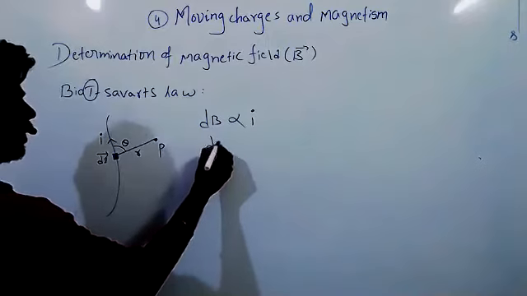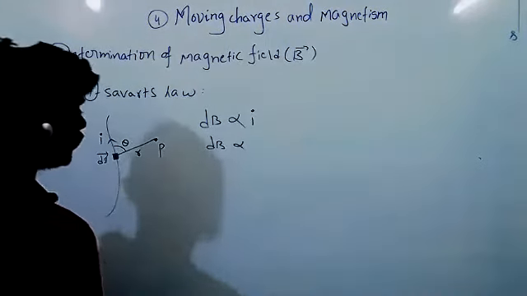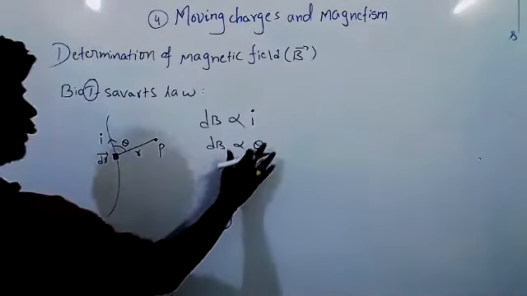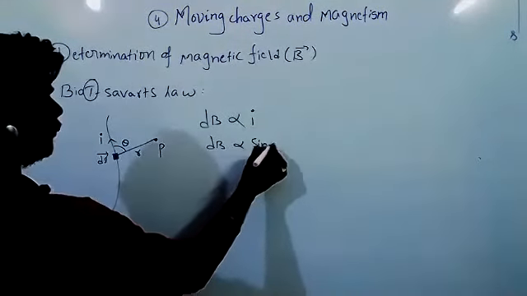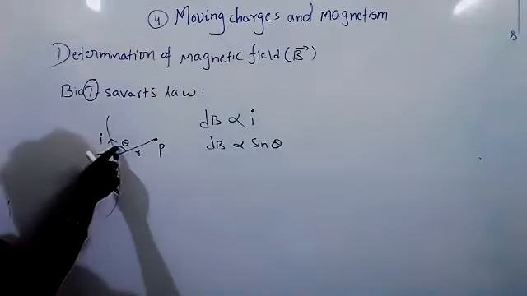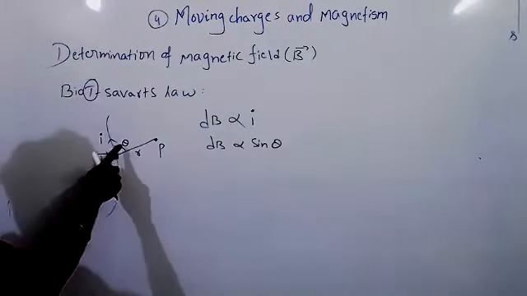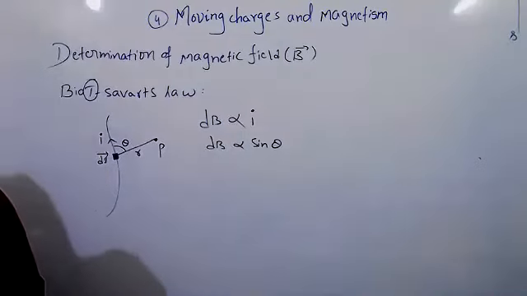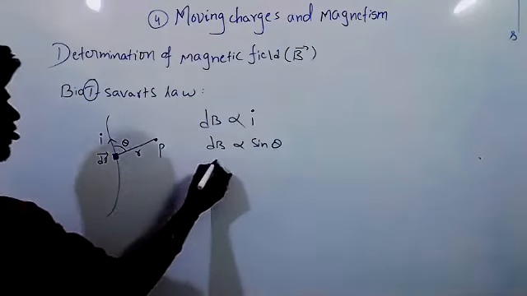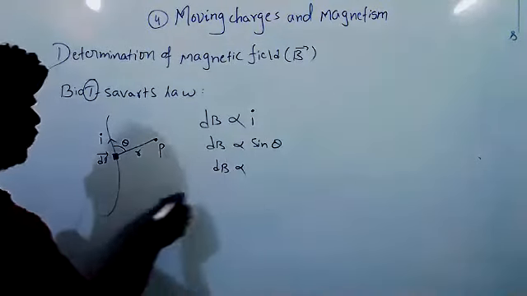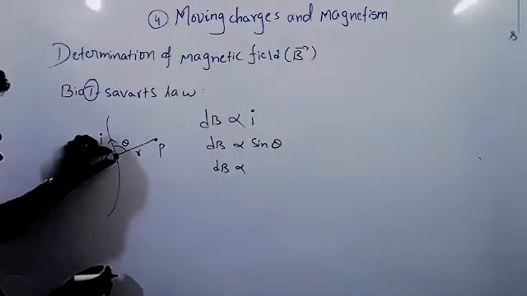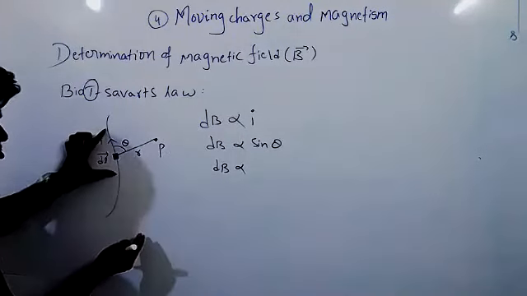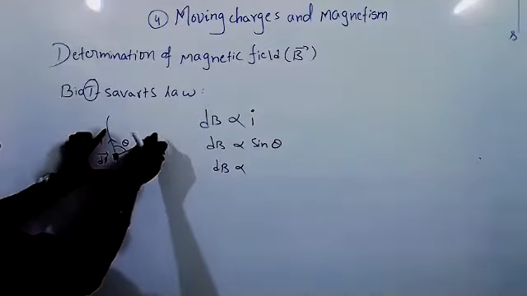Again, dB is directly proportional to sin theta. If theta increases, the magnetic field also increases; if theta decreases, the magnetic field also decreases. And dB is directly proportional to the length dl. If I consider a larger length, more current will pass, so the magnetic field will be more.